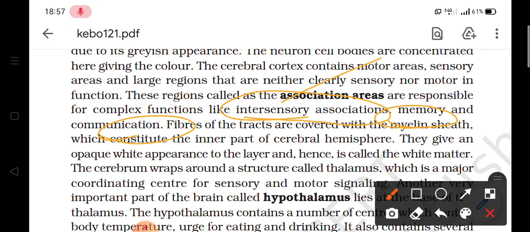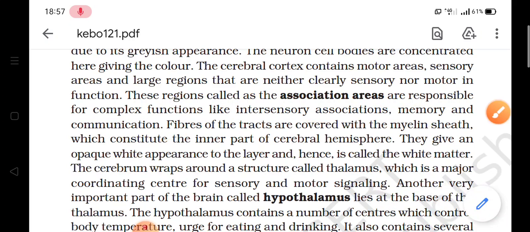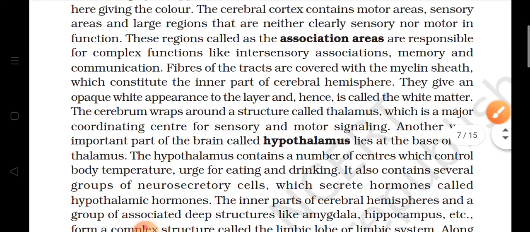Now fibers of tract are covered with myelin sheath. We have talked about myelin sheath, that it is a layer which is present on the neuron or the nerve cell. Now this myelin sheath gives white appearance to the layer, and that's why it is called white matter. So we have talked about the gray matter and the white matter.